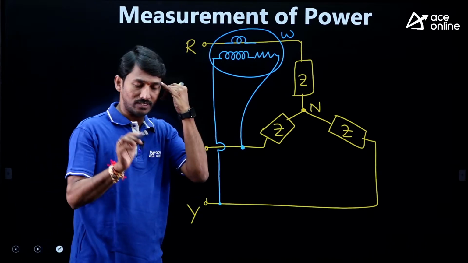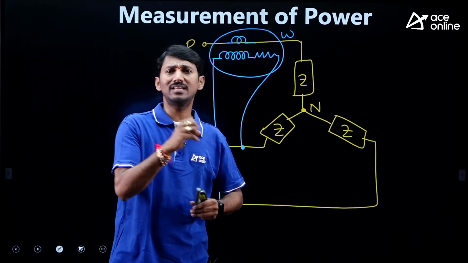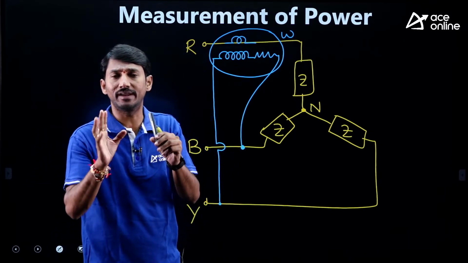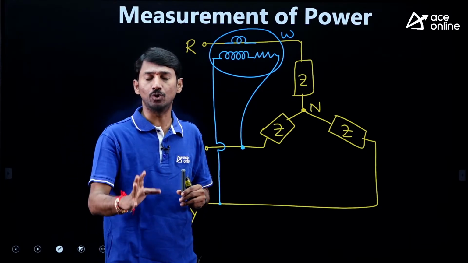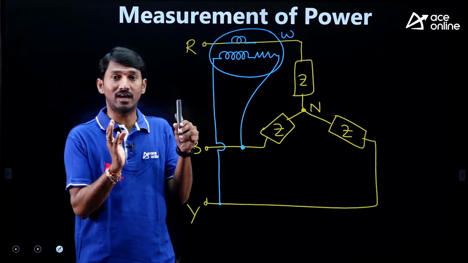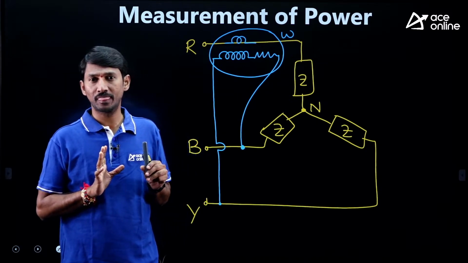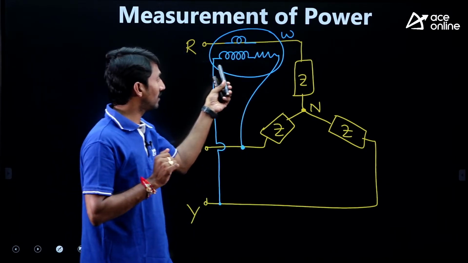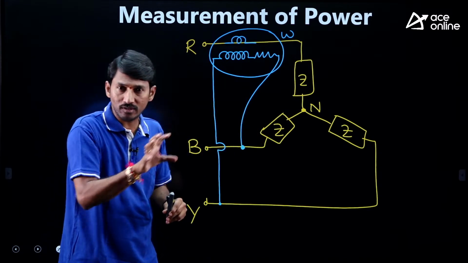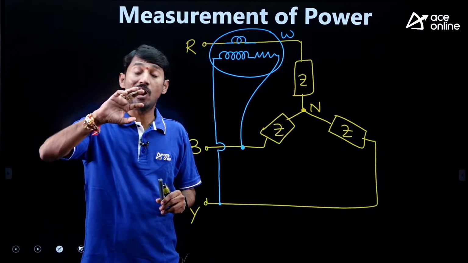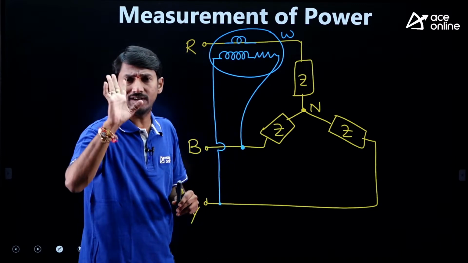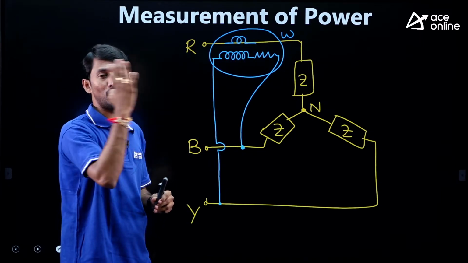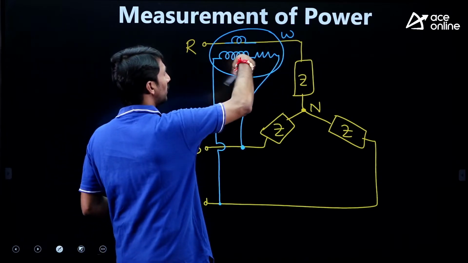That's why I would like to say, and I say this in my class every time in this chapter: whatever the wattmeter connections given in the examination circuit, don't worry at first. By looking at that entire figure, don't get afraid of the figure. First observe the wattmeter connections, where the current coil connection is and where the potential coil connection is, enough. If you observe that properly, the answer is very, very simple. Whatever different connections are given, no need to worry. Observe the connections and proceed with the steps I am going to say.